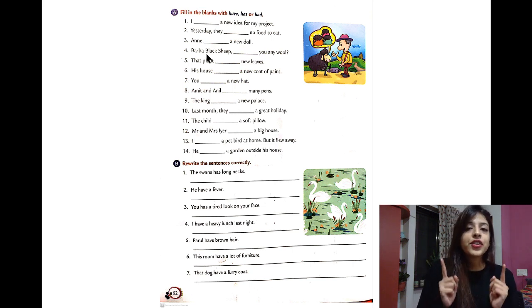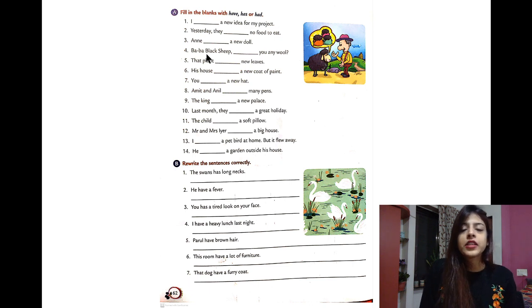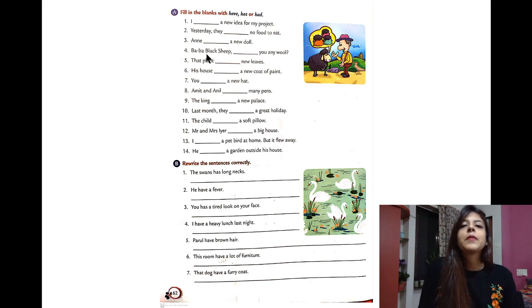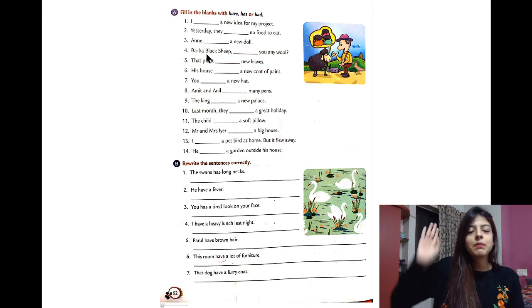Yesterday. So as you can see, yesterday means it has happened already. So that is past tense. And what do we do for past tense? For singular and plural nouns, which verb do we use? We use the verb had. Correct. So we will say yesterday they had no food to eat. So we use had because it is past tense.